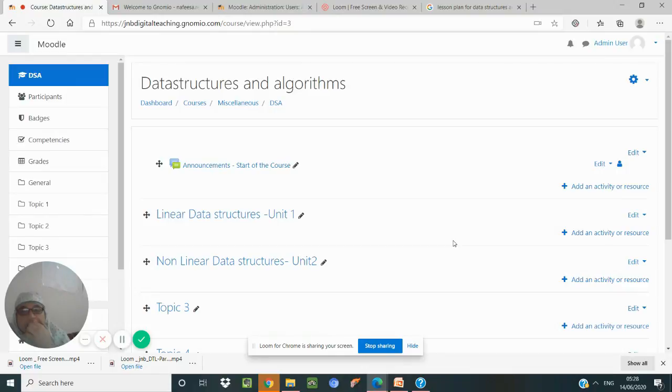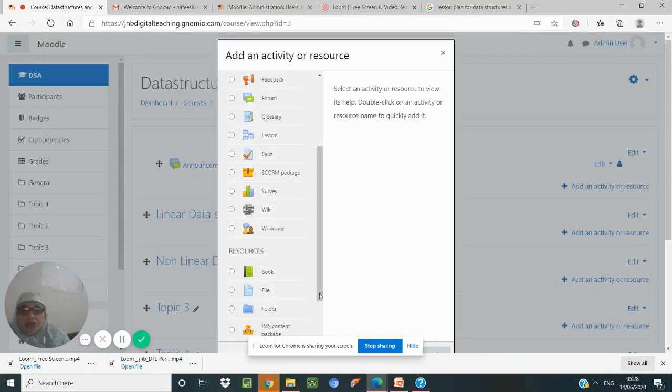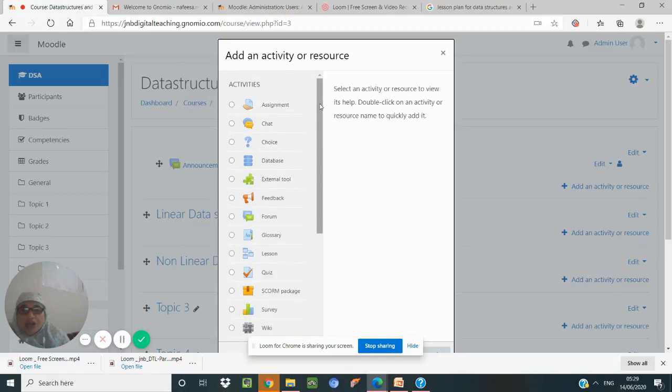Now the main important thing is adding the resources. In linear data structures, I want to give content regarding stacks, queues, etc., which are considered linear data structures. There is an option here called add an activity or resource. We have to click that. The list of activities which are allowed are given here: assignment, chat, choice, database. The course or the website becomes more useful when we use the features to our benefit.